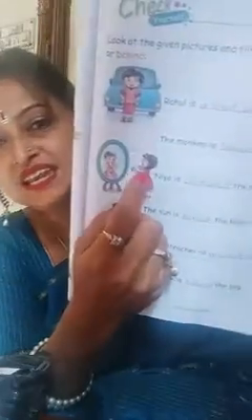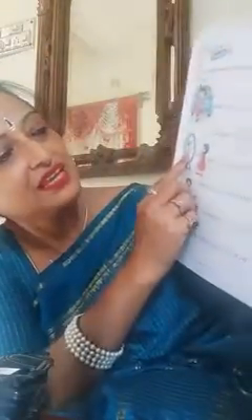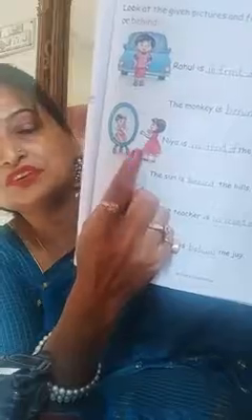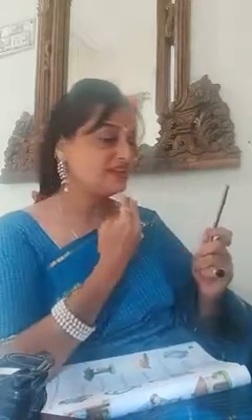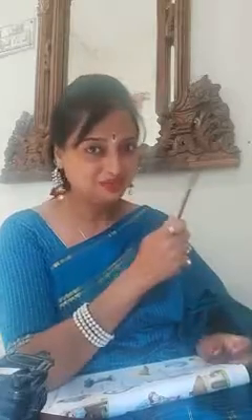Here you can see Nia. Nia is in front of the mirror. This is a mirror. Nia is in front of the mirror. In front. Nia is not behind the mirror. Where is Nia? Nia is in front of the mirror. All of you say, Nia is in front of the mirror.